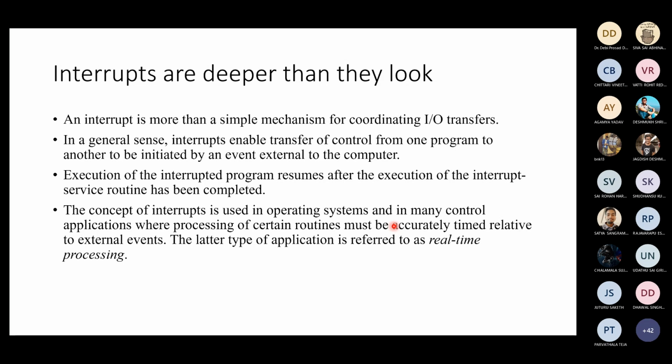So how do you do that? You do that by doing what is called real-time subroutines. So real-time subroutines are used for such interrupts. Interrupts are used very, very frequently in operating systems, and we will look at this in the next class because my own class is going to start in 8 minutes, so I will have to stop here.